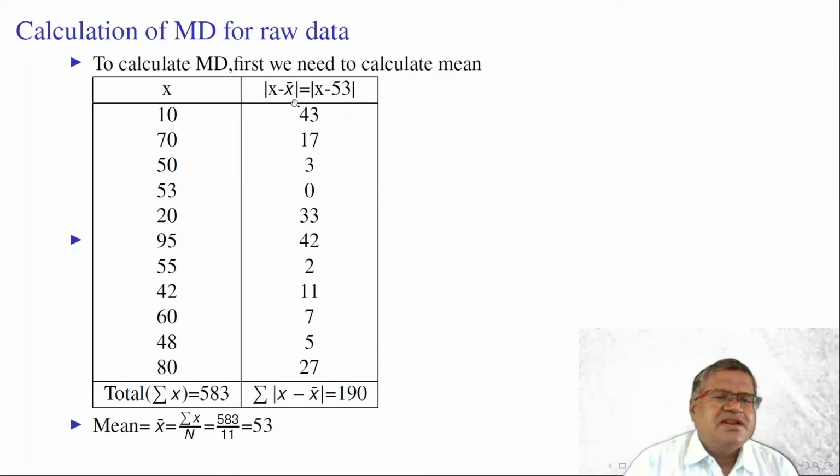We need to subtract 53 from each and every observation of the data. 10 minus 53 gives us minus 43. We are ignoring the sign of this deviation, so minus 43 becomes 43. Similarly, 70 minus 53 is 17. 50 minus 53 is minus 3, and ignoring the sign, this becomes plus 3. 53 minus 53 gives us 0.